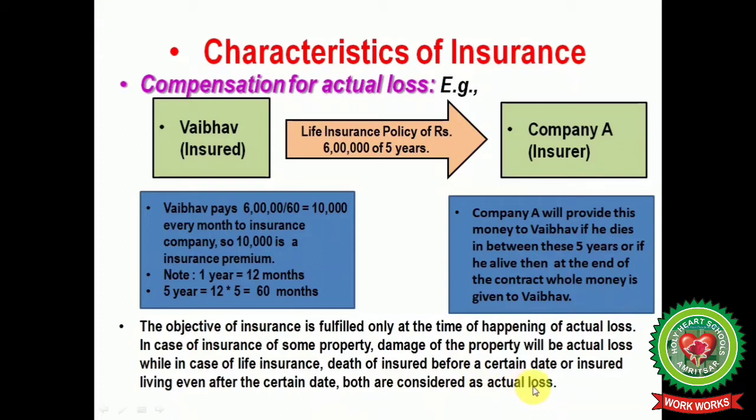So at the death of the insured, the money is provided to his family who are the nominees, or if he is alive after the certain date, then the money is provided to that person. So this is called insurance.